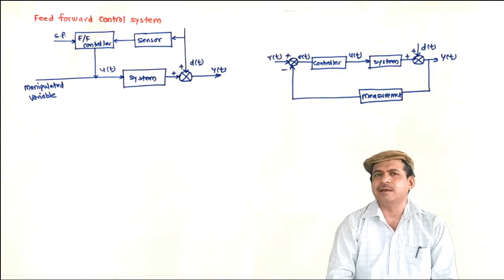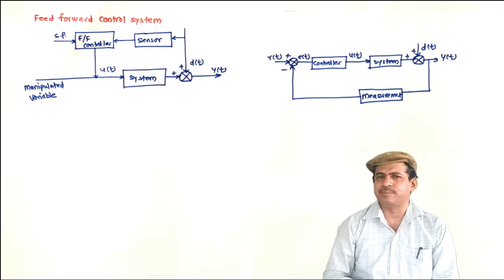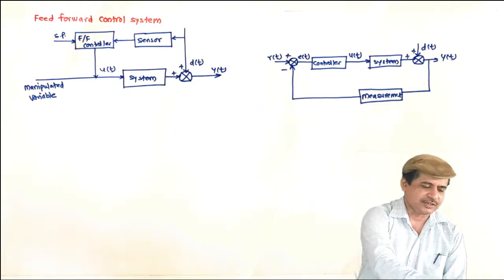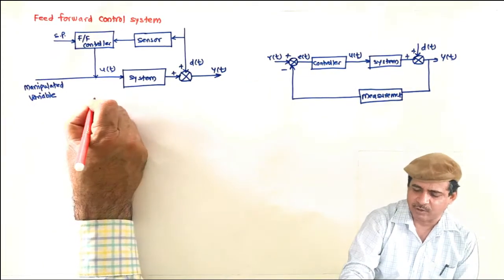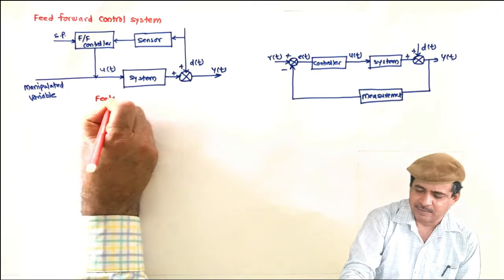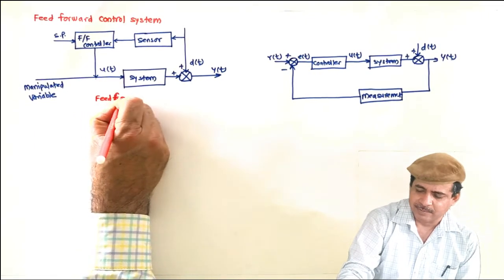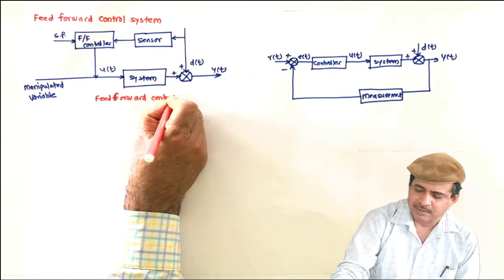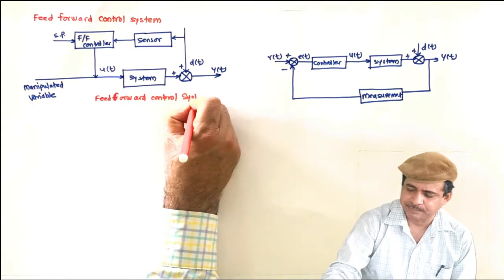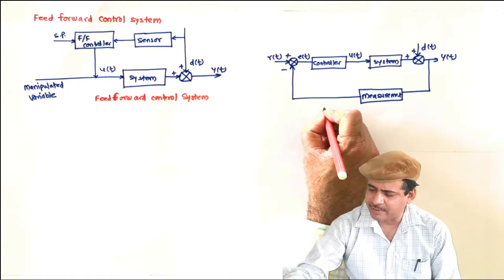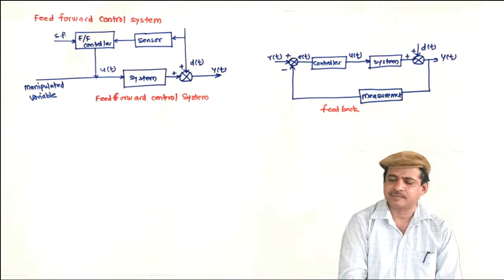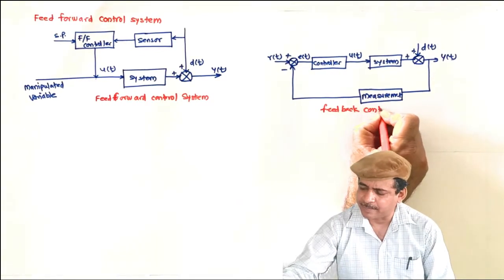However, to cope with the disturbances, feed forward control is better than the feedback control system. So I will write here feed forward control system, and this is feedback, that we already know, the feedback control system.